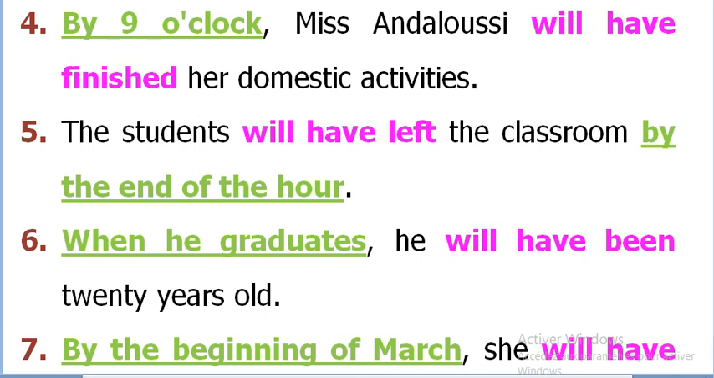Number 6, when he graduates. So here we begin with when. He will have been 20 years old, which means now he is studying. When his studies are over, are finished, at that moment he graduates. So at that moment in the future, which is specific, the action will be completed, will be finished, will be over. That's why we use will have plus past participle of the verb to be.